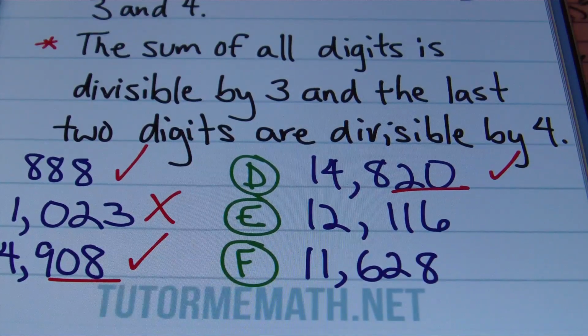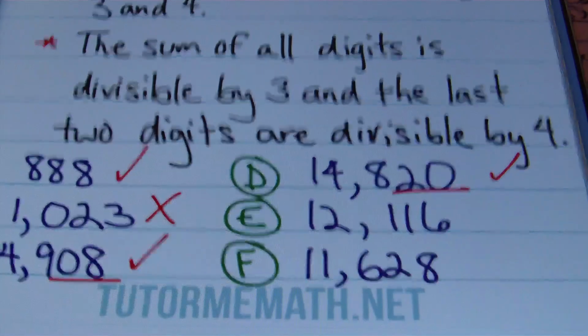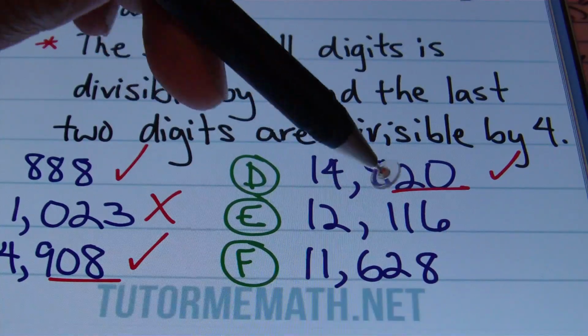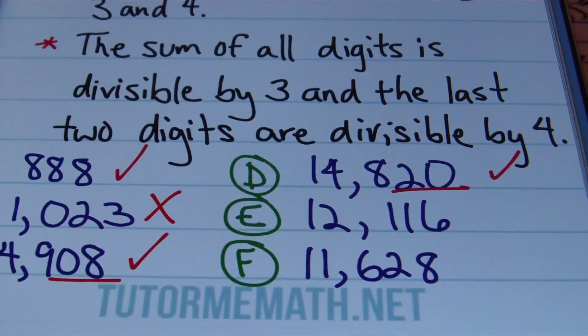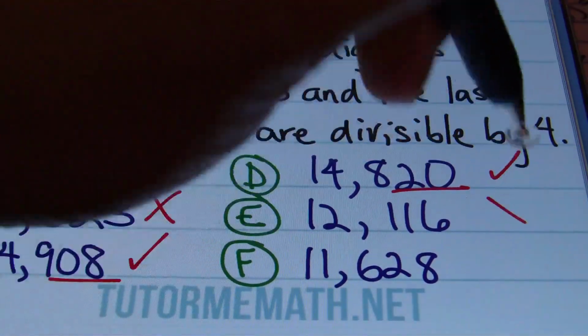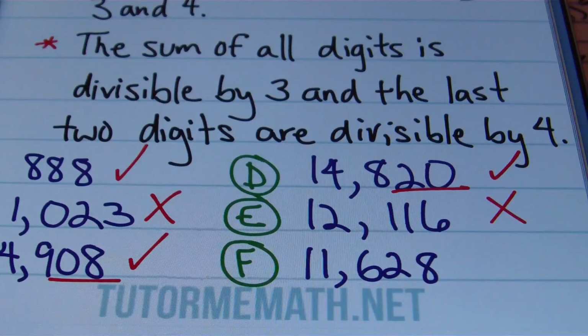With E, we have 12,116. Adding the digits together to see if it passes the first part of our rule, which is that the number is divisible by 3, we're going to find the sum of the digits. We have 1 plus 2, which is 3. 3 plus 1 is 4. 4 plus 1 is 5. And then 5 plus 6 is 11. 11 is not a number that's divisible by 3. It can't be divided evenly by 3. So therefore, this number can't be divisible by 12.